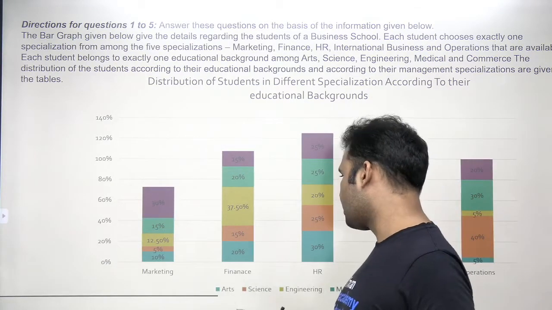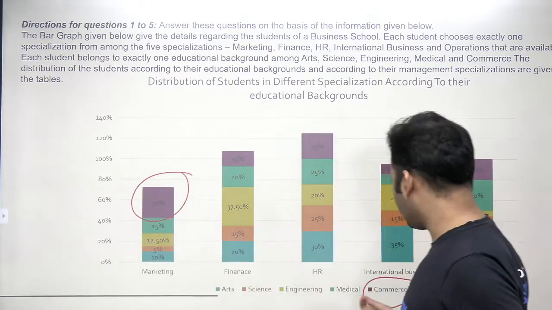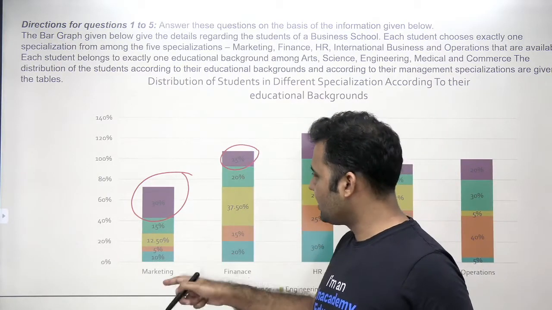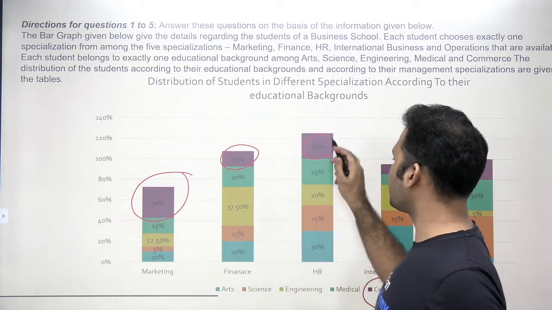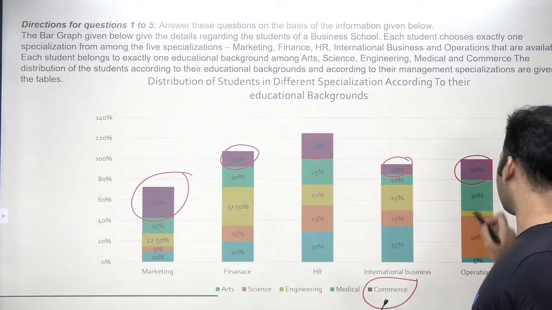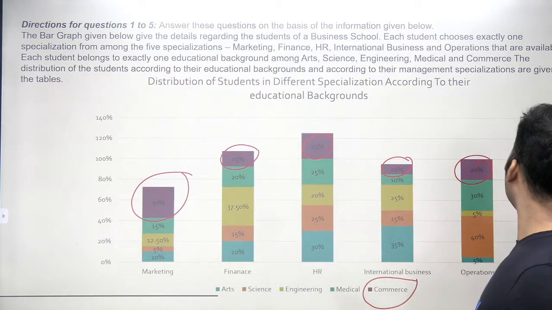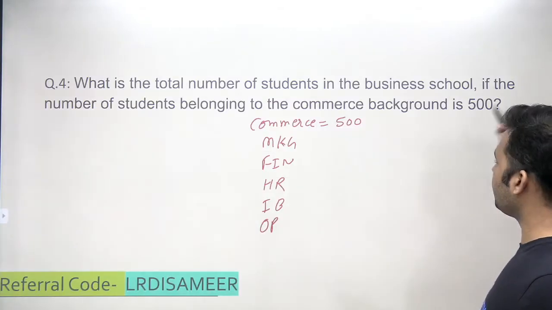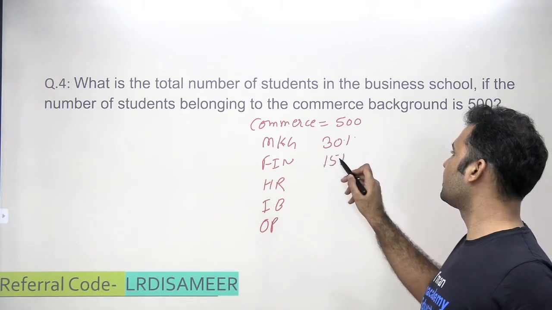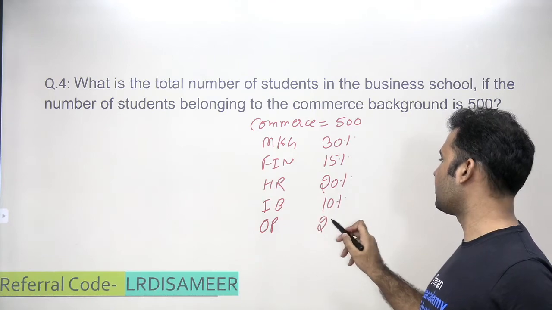So how many are going to marketing from the commerce background? You see that, 30%, right? Commerce background is represented by this color. So you just look at these values. 30% are in marketing, 15% are in finance, 25% in HR, 10% are in international business, and 20% are in operations. So 30, 15, 25, 10, 20. Let's note it down.